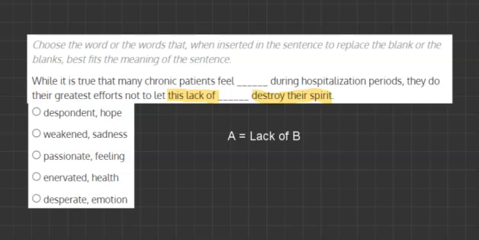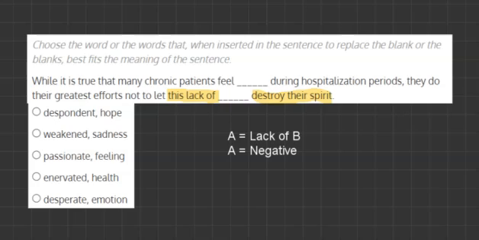And the other thing I notice is "destroy their spirit" at the end. And this implies that the word or the description is very negative. So I can also write A equals negative. So now we're going to go through the answer options and see which of the first words is negative, and then afterwards which of the first words is connected to the second word in the sense that a lack of the second word means the first word.